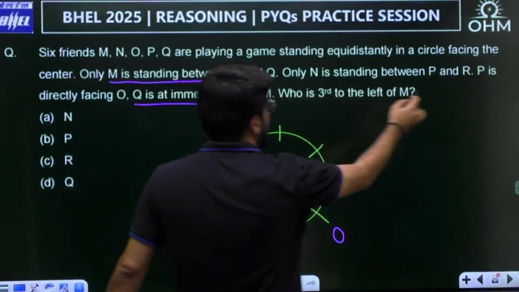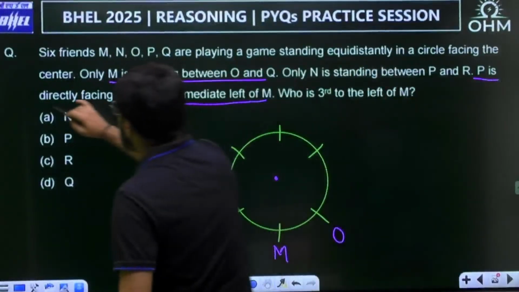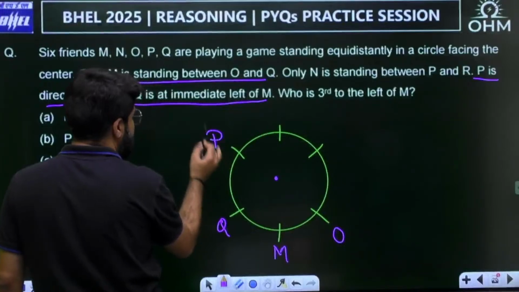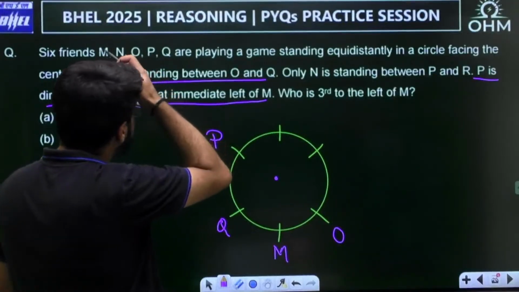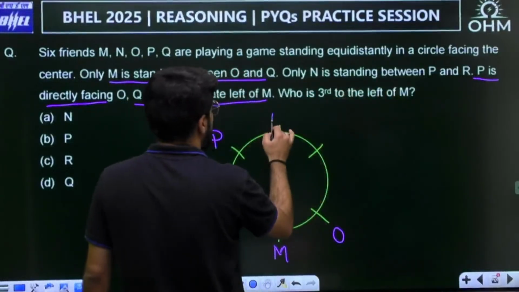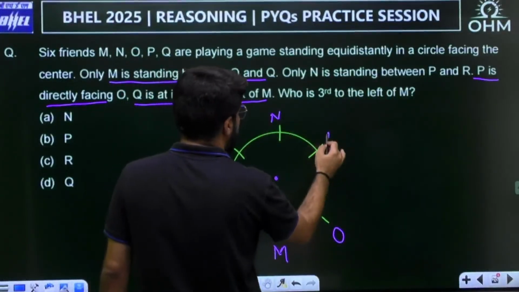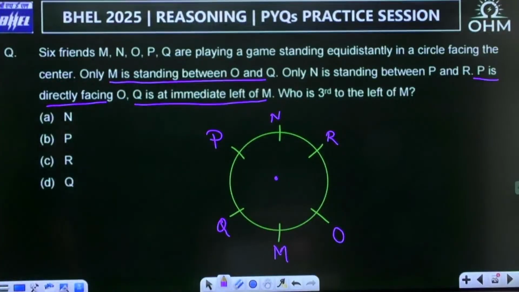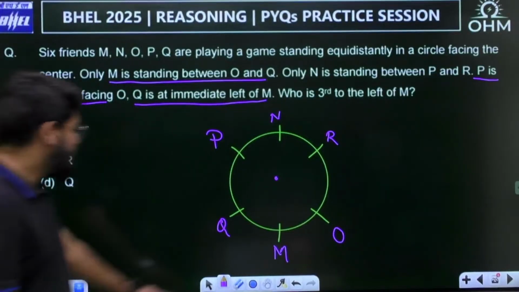So let me take P is directly facing O. If this is O, directly facing, diametrically opposite, this is P. P is directly facing O and only N is standing between P and R. Sequence complete. Who is third to the left of M?